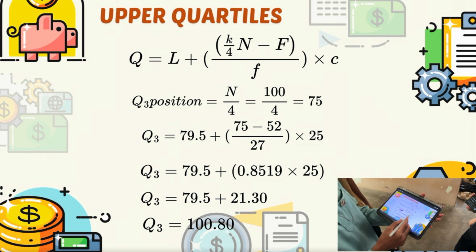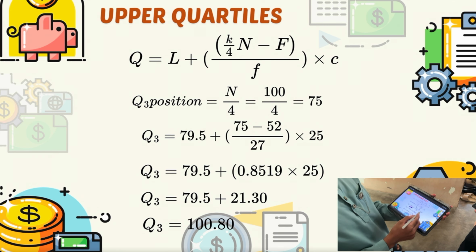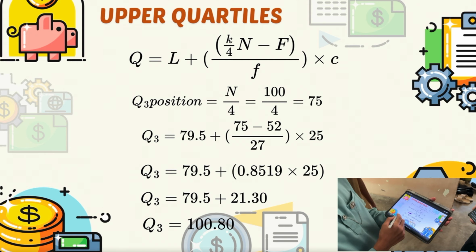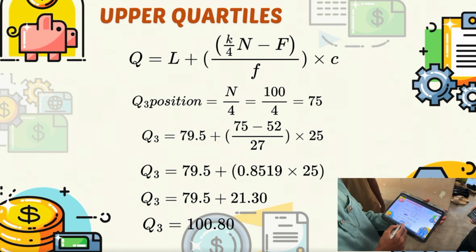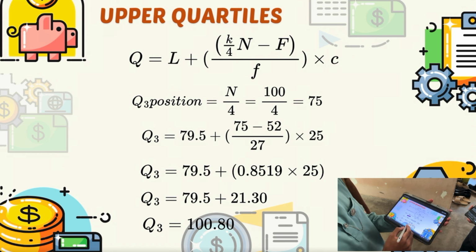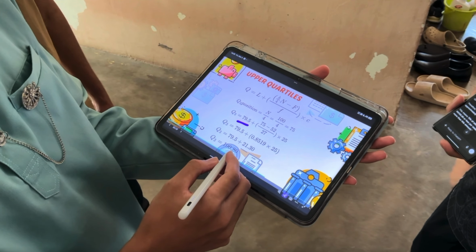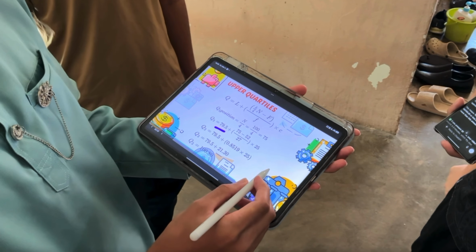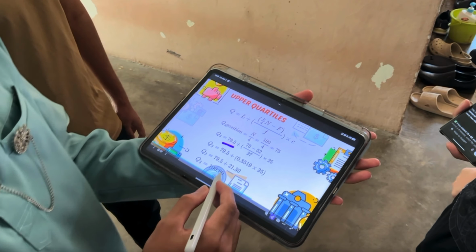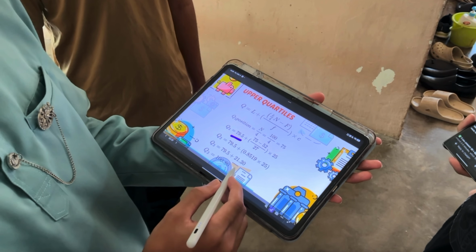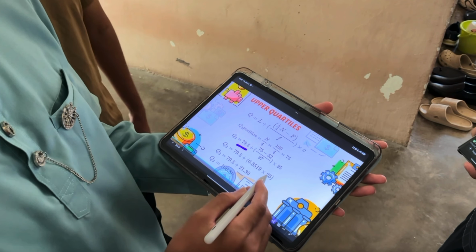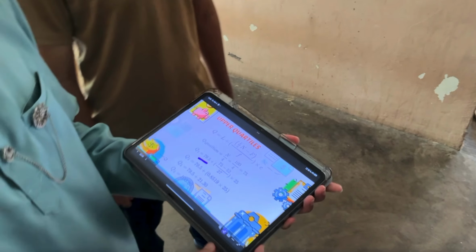And then multiplied by 25, we got by the class width. So we can calculate here, and we got 100.80. This means 75 students spend about RM 100.80 or less per week, while another 25 spend more than this amount. Okay, that's from me.